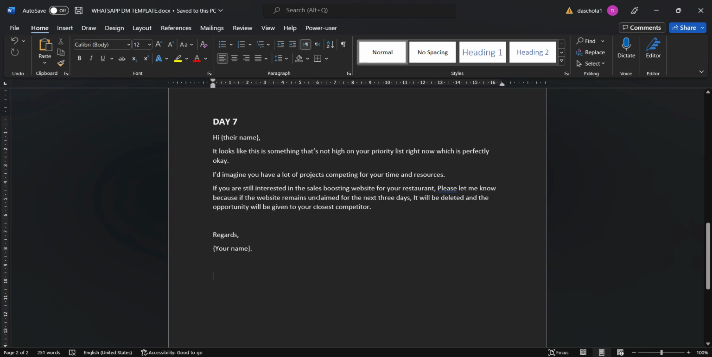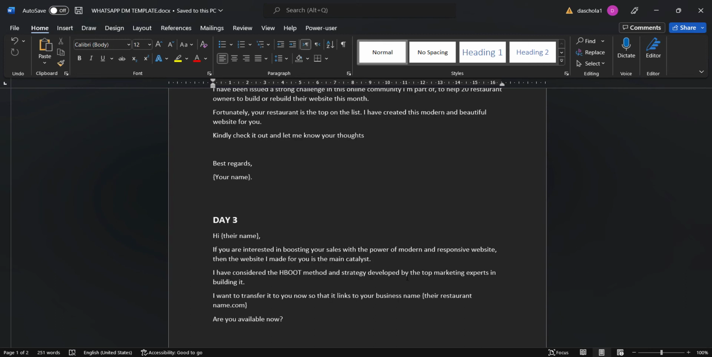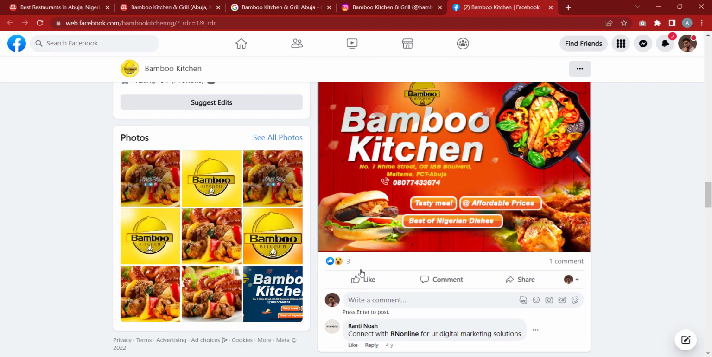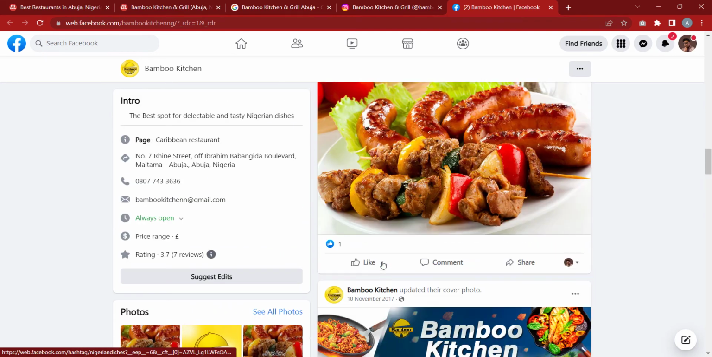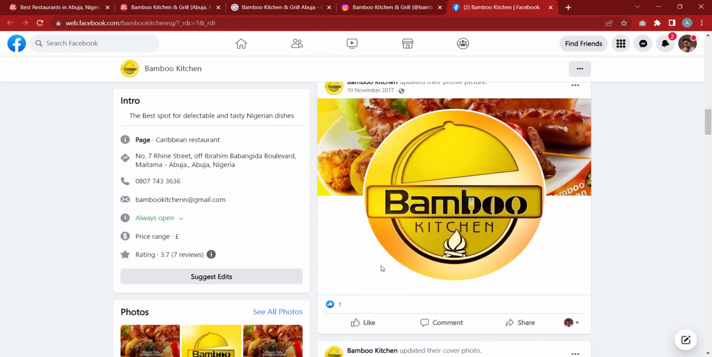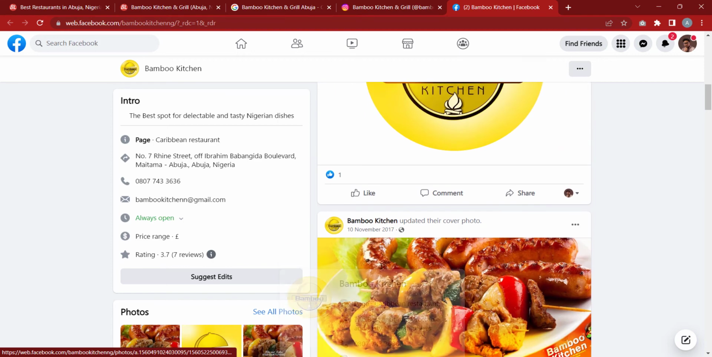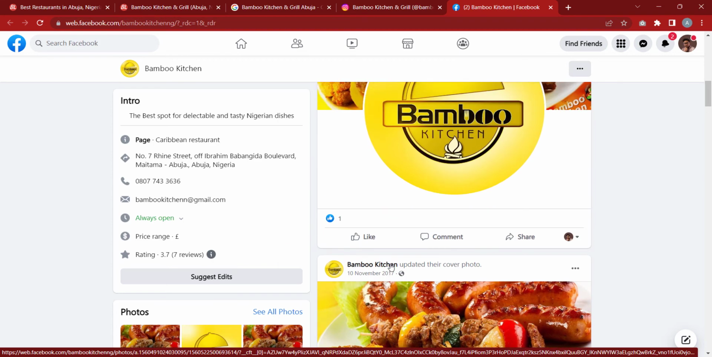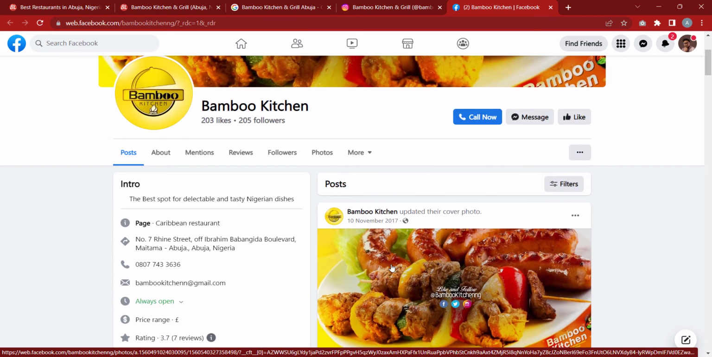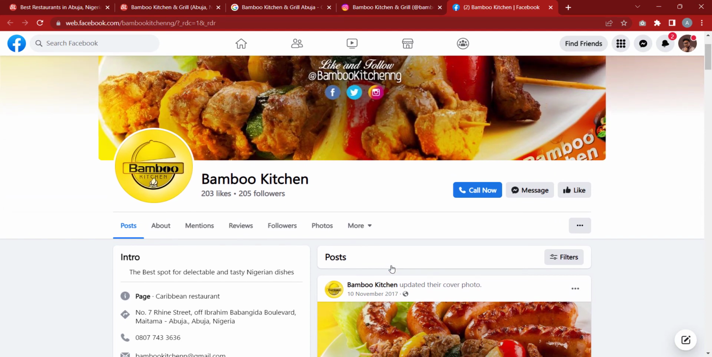Because if the website remains unclaimed for the next 3 days, it will be deleted and the opportunity will be given to your closest competitor. So now that this is properly understood, in the case of Bamboo Kitchen, when we want to message them, we're going to start messaging them on what? Facebook. If they don't respond to us on Facebook, then we'll go to their WhatsApp, and if we can't find their number on WhatsApp, then we'll use text message.